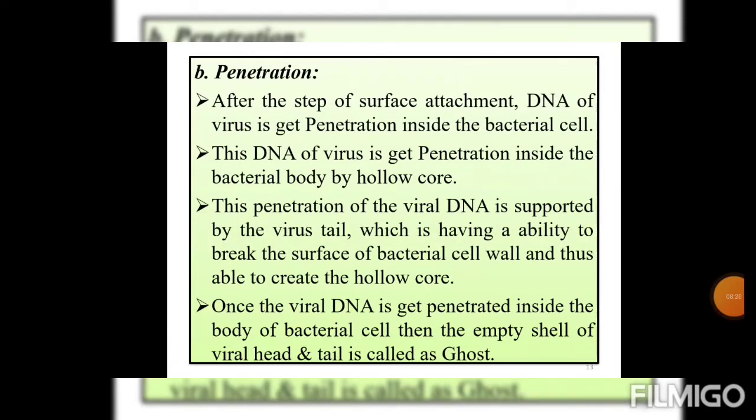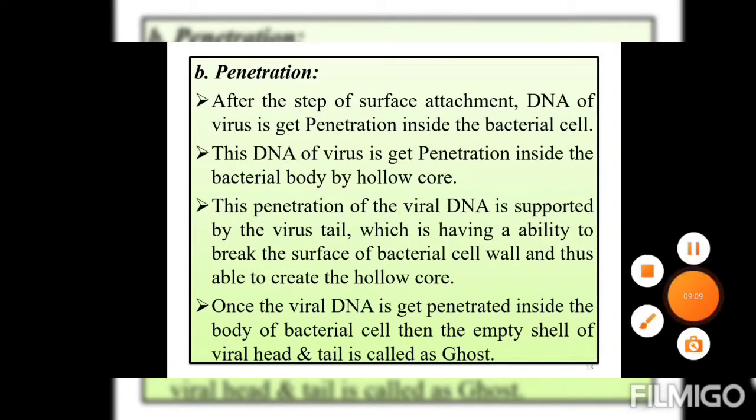Second step is penetration. After the step of surface attachment, DNA of the virus penetrates inside the bacterial cell. This DNA of the virus penetrates inside the bacterial body through a hollow core. This penetration of the viral DNA is supported by the virus tail, which has the ability to break the surface of the bacterial cell wall and thus create the hollow core. Once the viral DNA has penetrated inside the bacterial cell, the empty shell of the viral head and tail is called a ghost.